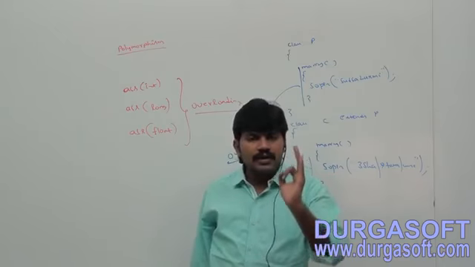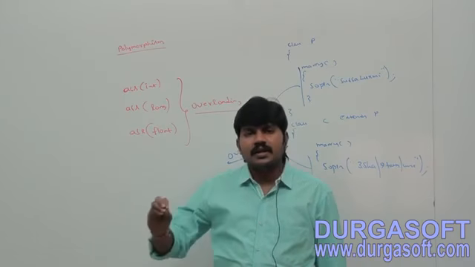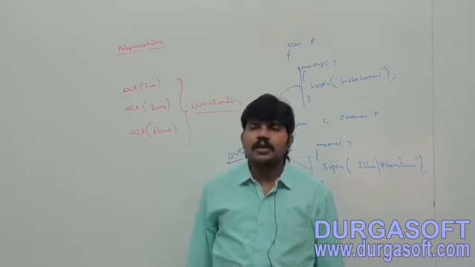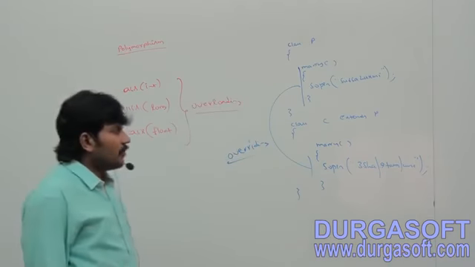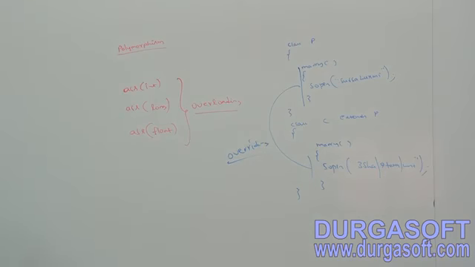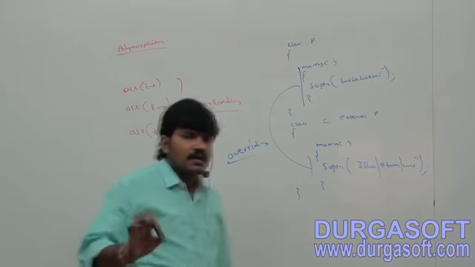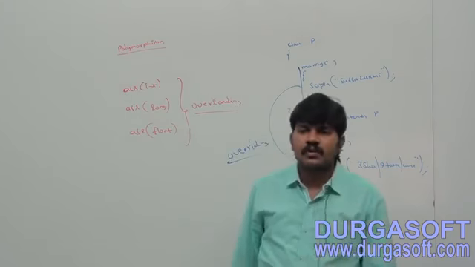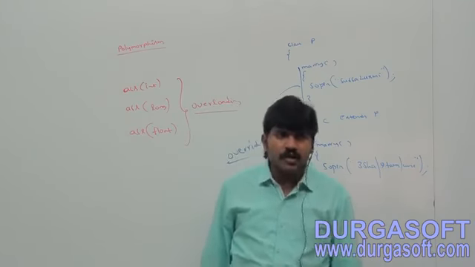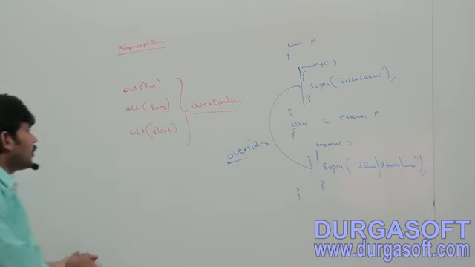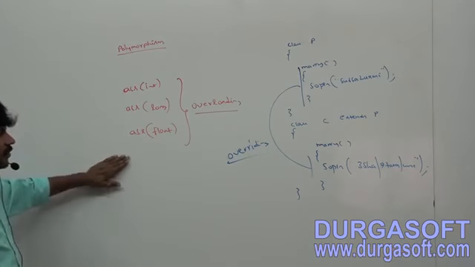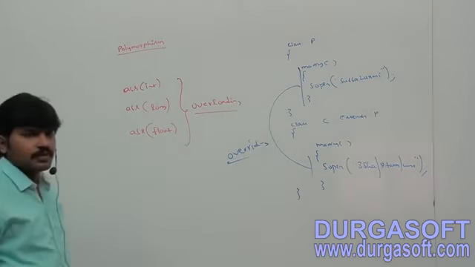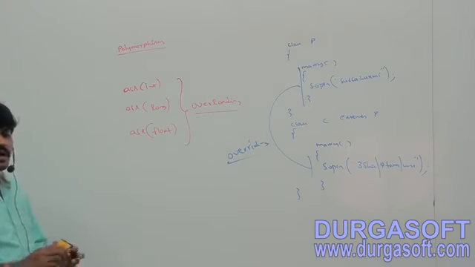Polymorphism: one name but multiple forms is the concept of polymorphism. Okay, example 1.